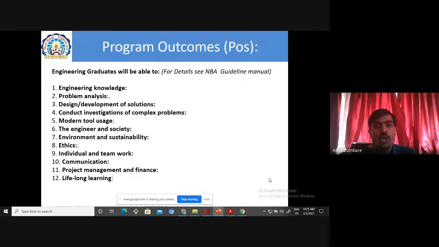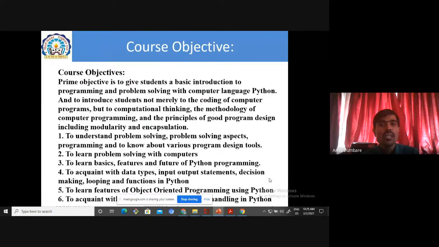You have to study all these things while doing your engineering. You have to concentrate on these 12 parameters, and we have to correlate them with our course outcome and course objective.